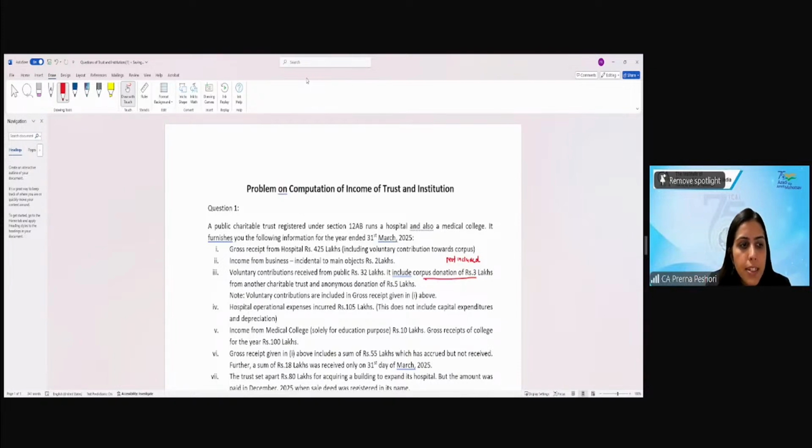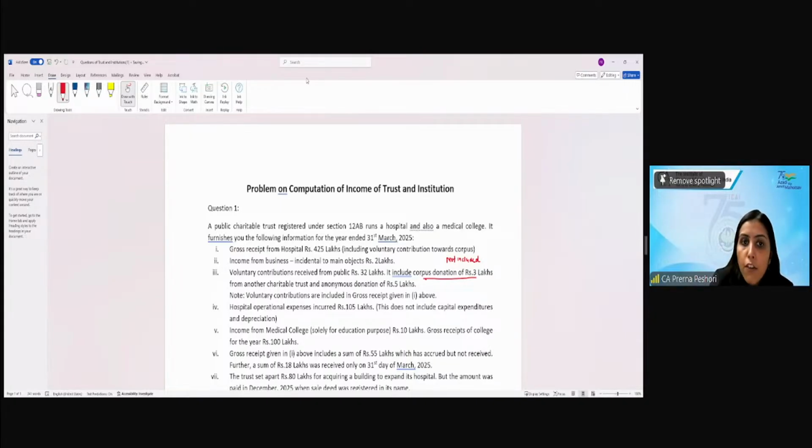What about this 20% condition here? No, it's not. We have to not. Why? It is not for any other object of general public utility. Correct. This is not for any other object of general public utility. What is the objective here? The objective here is basically to run the hospital and educational institution. So medical and education. Will we check the condition of the 20%?